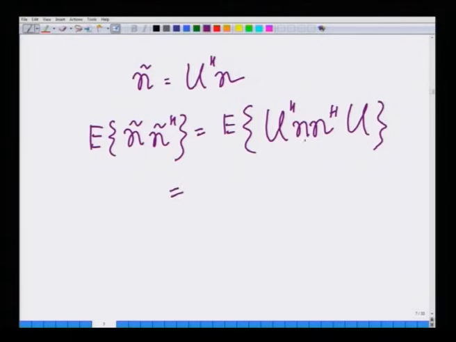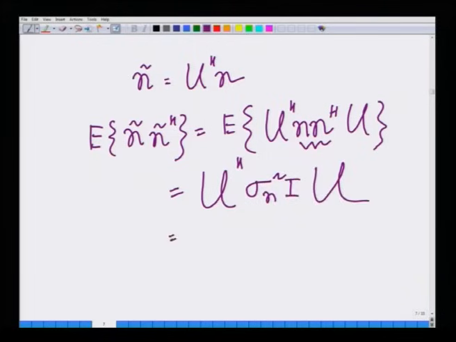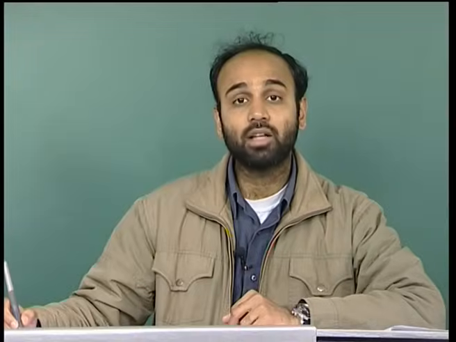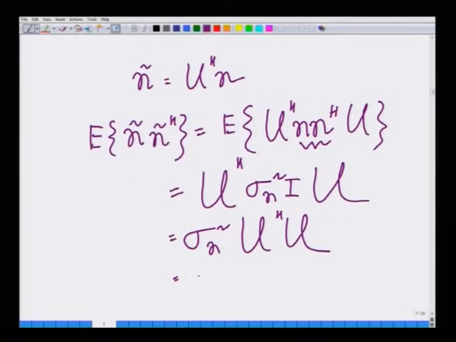Expected n n Hermitian is nothing but sigma n squared identity. So, this is u Hermitian sigma n squared identity u, which is sigma n squared u Hermitian u. Again we said u Hermitian u is nothing but the identity matrix, hence this is also sigma n squared identity. In fact, this is the identity matrix of size t.